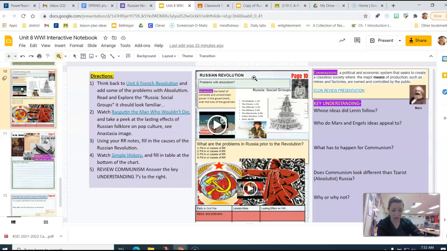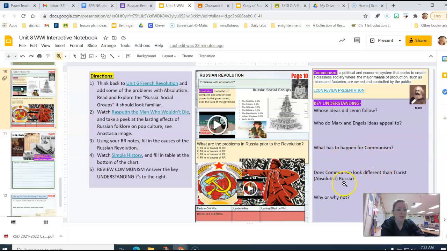Their inability to strike is a big issue. That's what causes Bloody Sunday. So you have a huge mass of really poor people that are incredibly unhappy, and so communism sounds really good to them. In order for communism to happen, though, you have to have a revolution. You actually have to have an overthrowing of the government, and additionally, your capitalists, your factory owners.